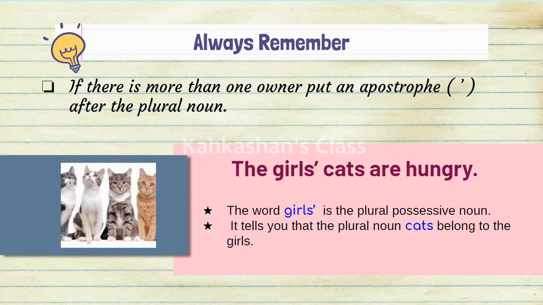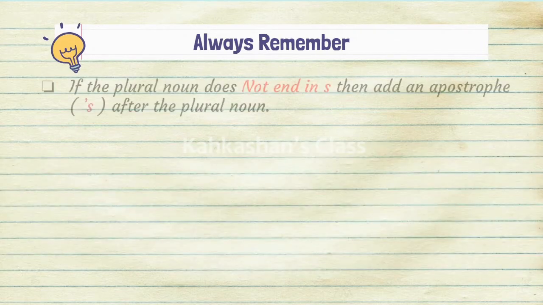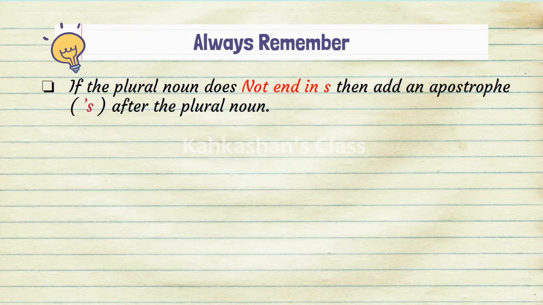So here the owners are also many and the possessions are also many. If the plural noun does not end in S, then add an apostrophe S after the plural noun. So you see how the rule is completely opposite from that of the singular possessive noun.